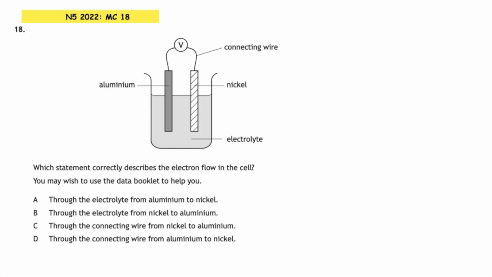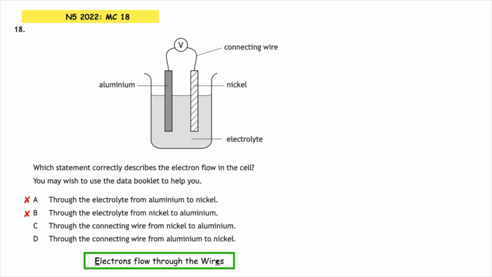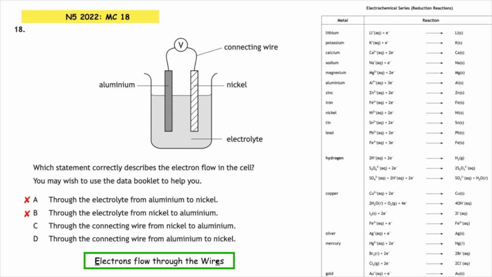Multiple choice 18. Which statement correctly describes the electron flow in the cell? So firstly, we need to know that it's electrons which flow through the wires. So the only potential answers that it could be is C or D, because the other two are talking about the electrolyte, which is our solution. We then have to look at the positions of the elements in the electrochemical series. We know that electrons flow from metals higher in the electrochemical series to metals lower in the electrochemical series. So therefore, the correct answer would be D, through the connecting wire from the aluminium to the nickel.